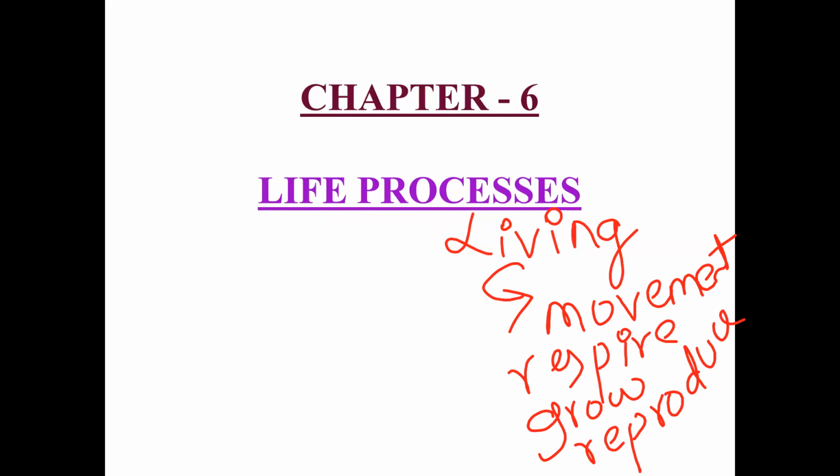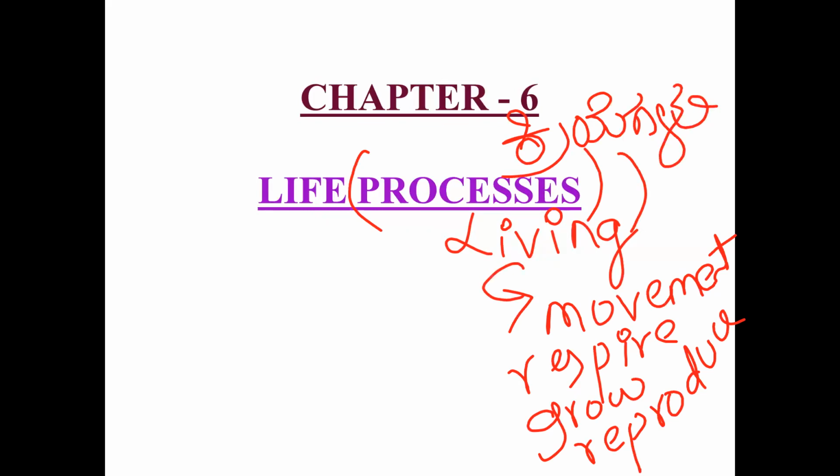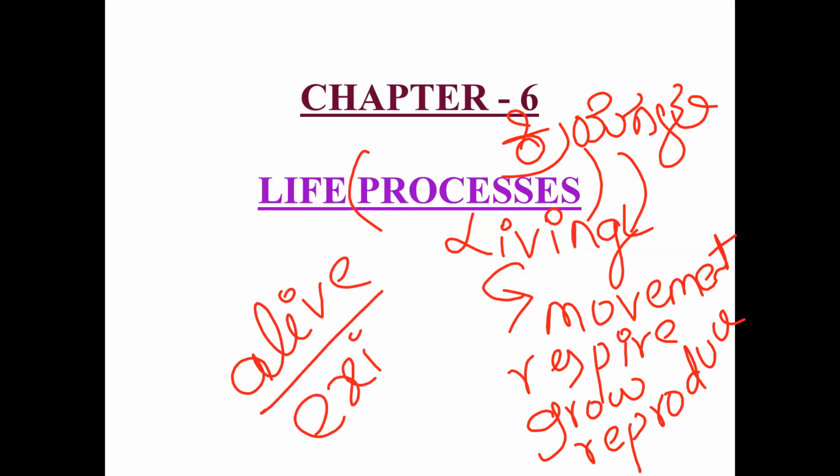The processes, in Kannada we call them kriyegalu, which are necessary for a living organism to stay alive, to exist, are termed as life processes.